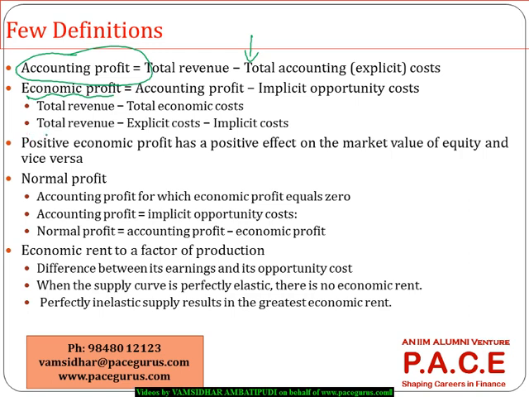which is nothing but whatever accounting profit you have got minus the opportunity costs. Opportunity costs, or probably we call them implicit costs.